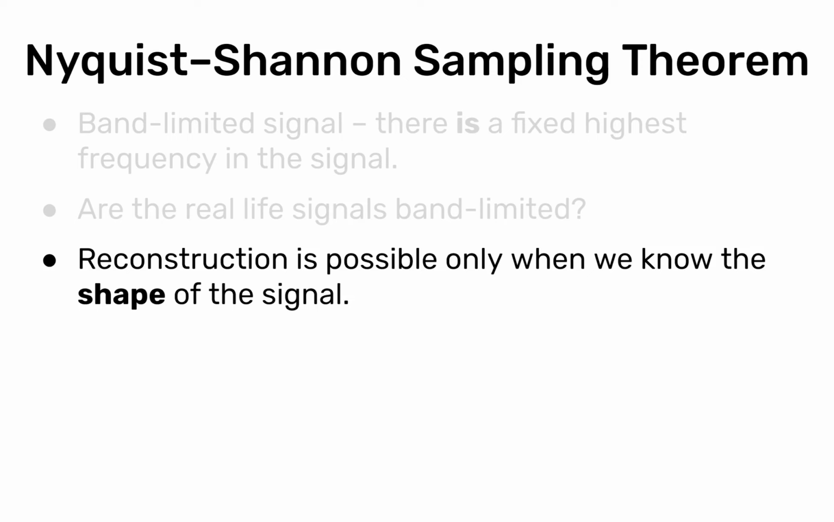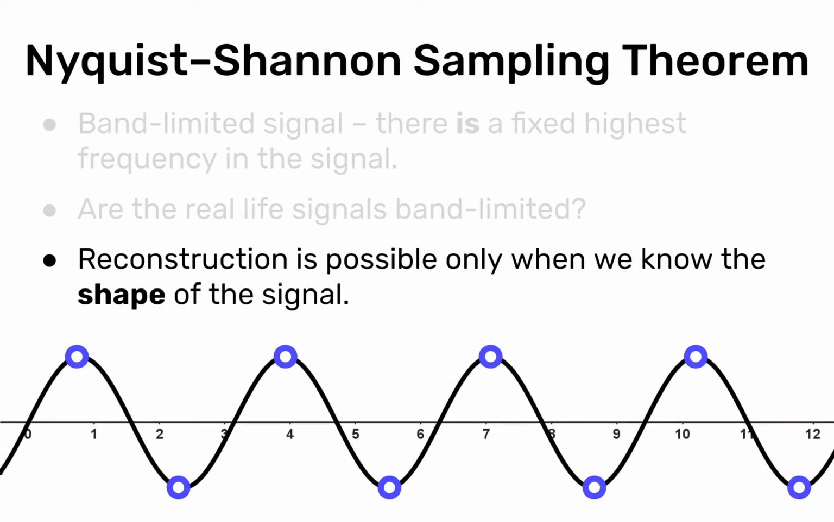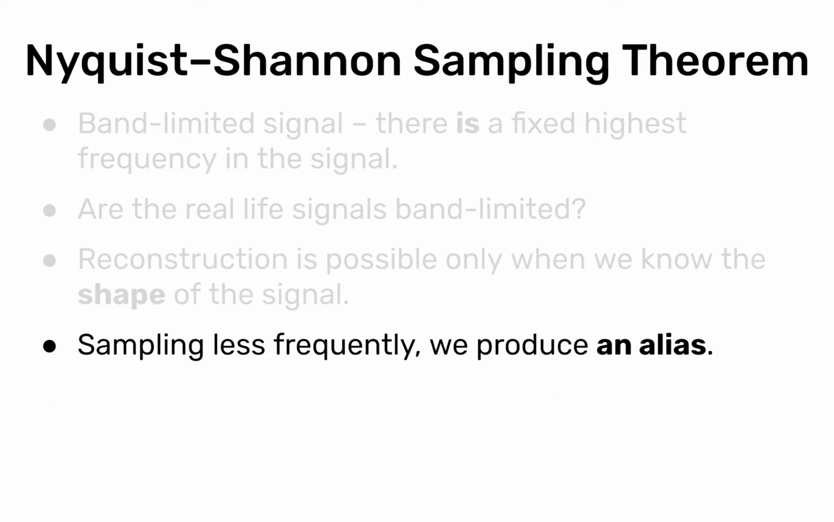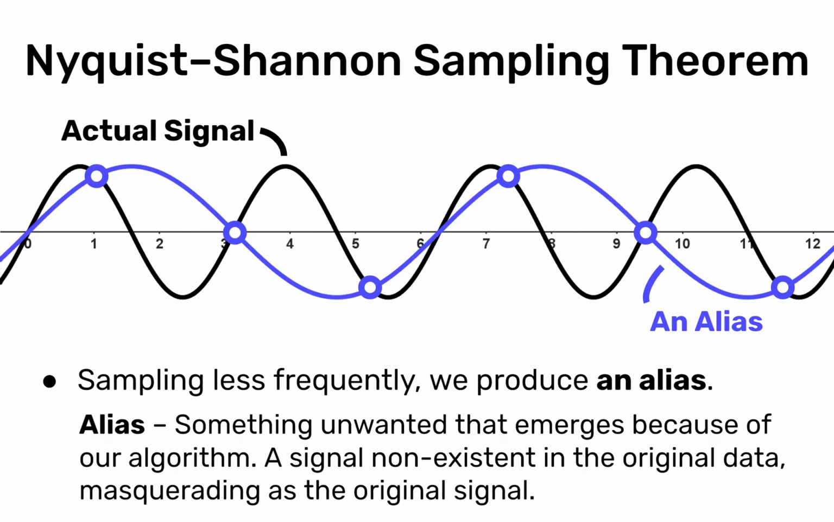The reconstruction is only possible when we know the shape of the signal. For example, if we sample this sine wave like this and we don't know it's a sine wave, maybe it's this box wave instead. Then if we sample less frequently, we produce an alias. And this is what happened before. We have our actual signal, the one in black, and we have our samples, and we have sampled an alias, another signal that was not in the original data, but rather was a result of our poor sampling. So Moiré aliasing comes from sampling less frequently than the Nyquist-Shannon sampling theorem tells us.